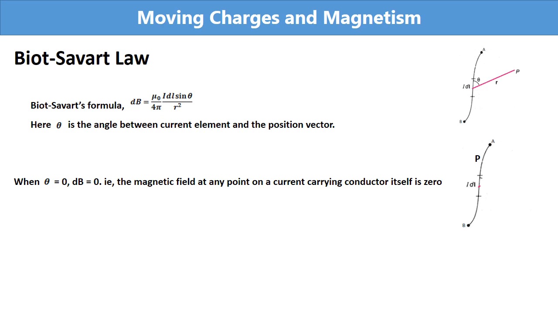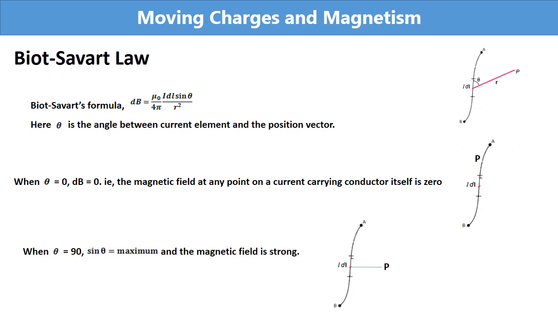In second case, we will see theta is equal to 90 degree. In figure, you can see the point P. Here, the angle between current element and position vector will be 90 degree. That means sin theta will be maximum, so the magnetic field will be strong. So we can say when theta is equal to 90 degree, the magnetic field will be strong.